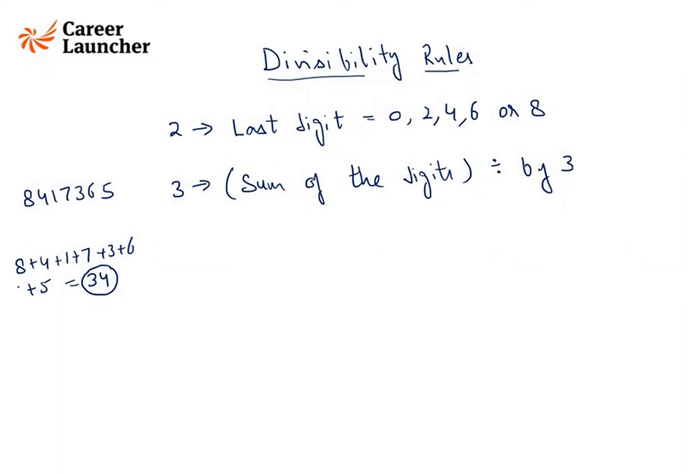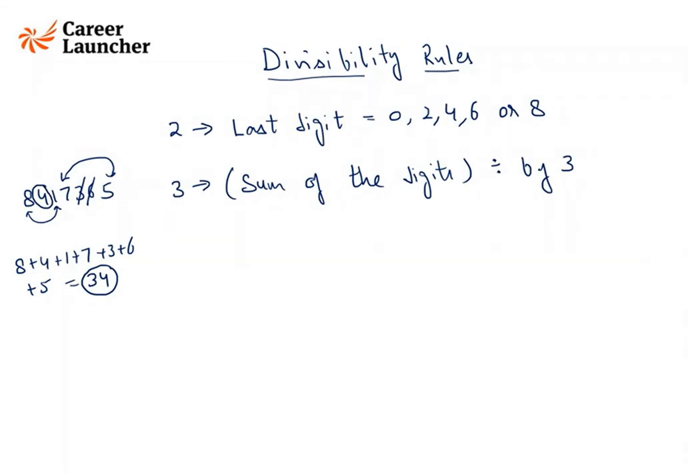Okay, so either I can add all the digits, or what we can do is add one or two digits at a time. We know 3 is divisible by 3, 6 is divisible by 3. Then we also know 7 plus 5 is divisible by 3. Then 8 plus 1 is divisible by 3. So finally we are left with 4, which is not divisible. So that means the entire number is not divisible.